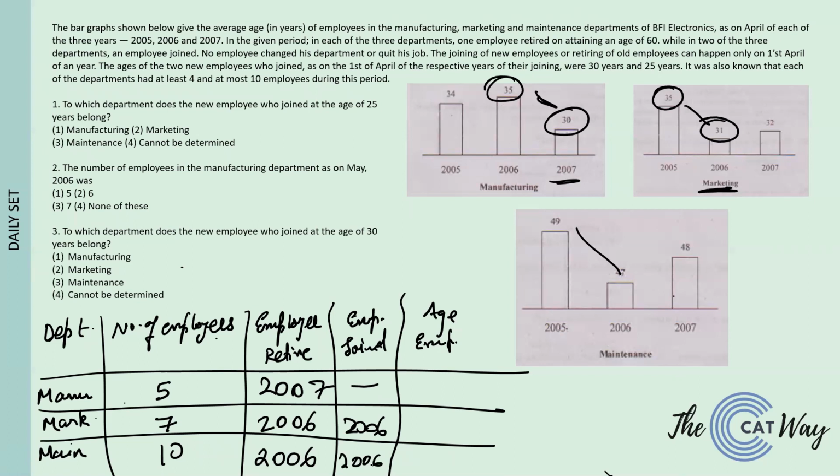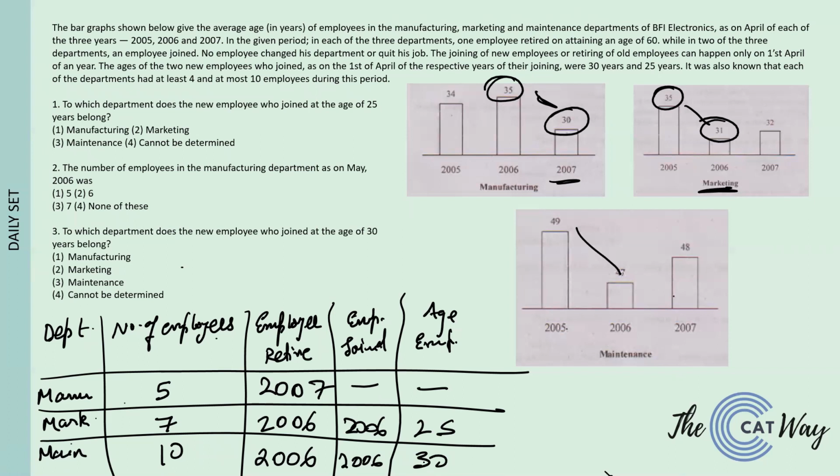For the age of the new employee: there was no joining in manufacturing, the 25-year-old joined in marketing and the 30-year-old joined in maintenance. We have calculated it at the back. We can solve the questions now.